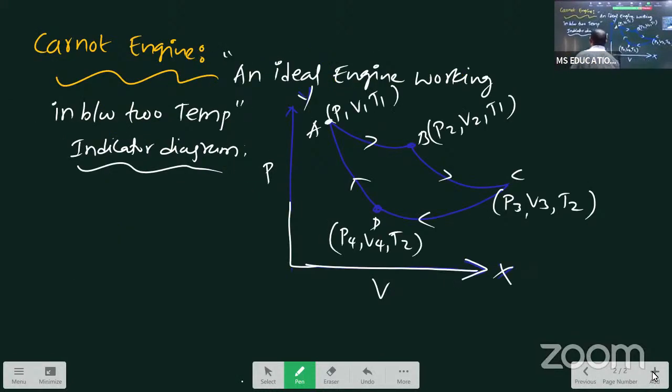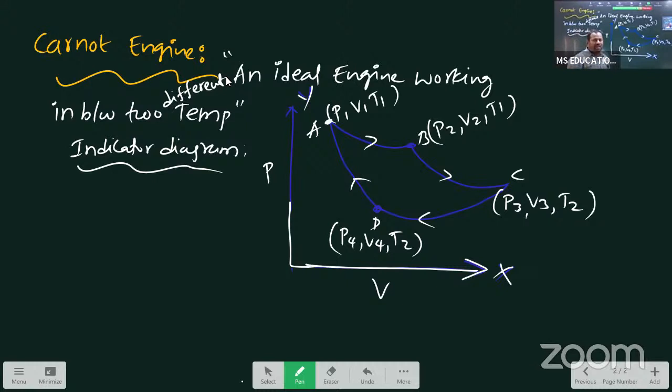What is the Carnot engine statement? An ideal engine, a reversible heat engine, a reversible engine, an ideal engine working in between two different temperatures. So two different temperatures, better you write different. That's why T1 is coming, here T2 is coming. Two different temperatures, one system working. What is that? Carnot engine.